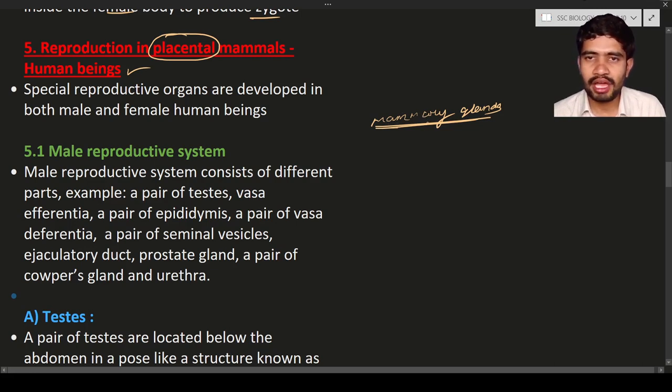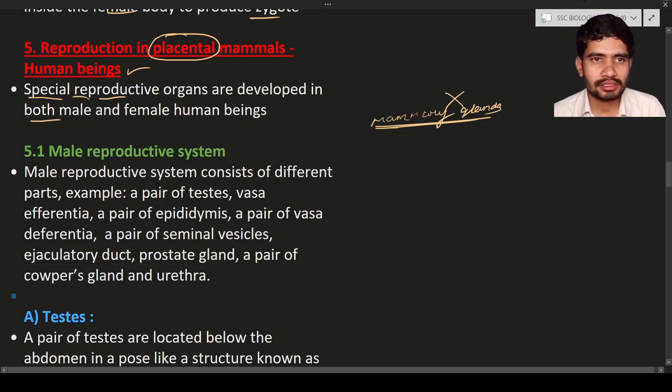Females have mammary glands that, under the influence of hormones like estrogen and progesterone, develop and turn into breasts. But in males, under the influence of the male sex hormone testosterone, these mammary glands do not develop. As a result, males will not have breasts. Special reproductive organs are developed in both males and females.